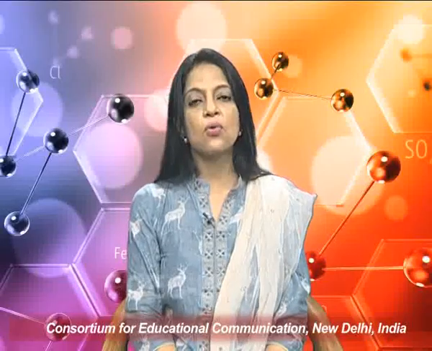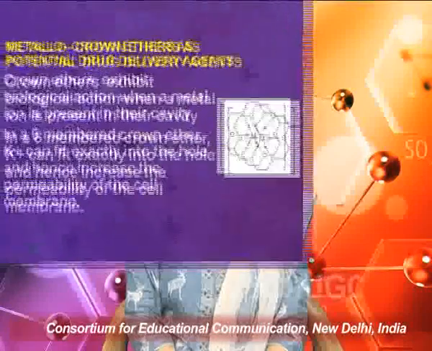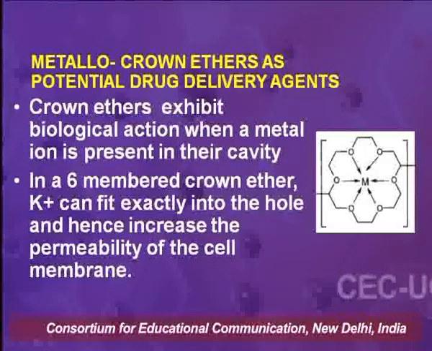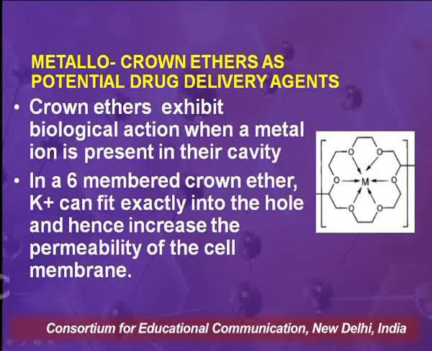Crown ethers also have an important role to play in the biological system, and metallo-crown ethers are serving as potential drug delivery agents. Crown ethers exhibit biological action when a metal ion is present in their cavity.